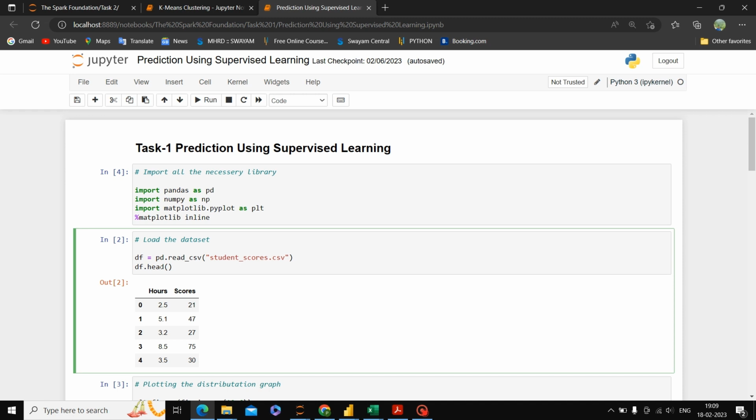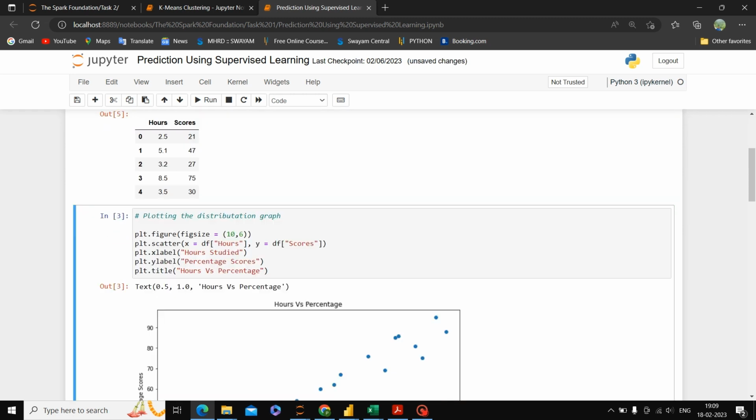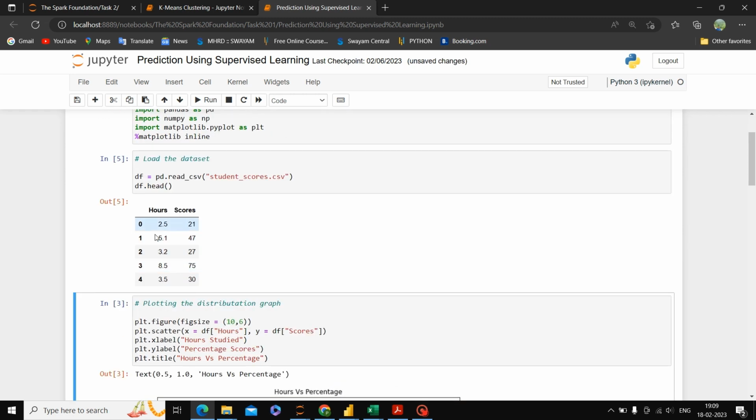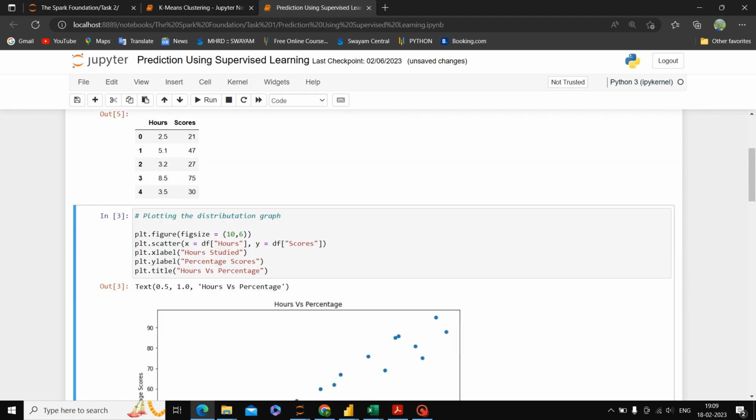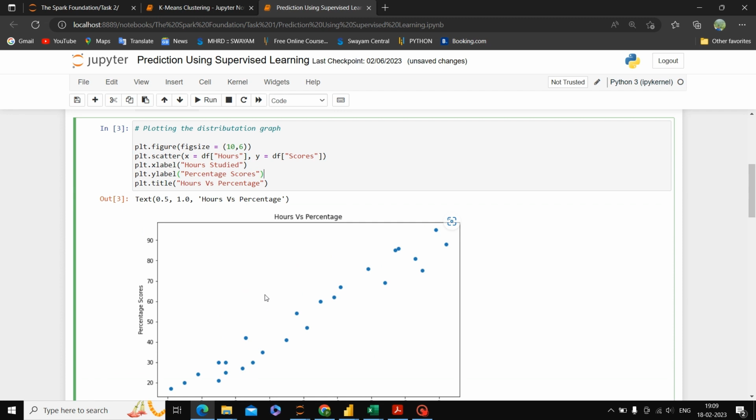If we use df.head, that shows the 5 rows of the dataset. Here it is, you can see here. So these are the 5 rows from the dataset. The next thing is we have to plot a distribution graph with x-axis and y-axis. For the x-axis we have taken the hours of study, and for the y-axis we have taken the percentage of scores. To plot this we have used the scatter plot.